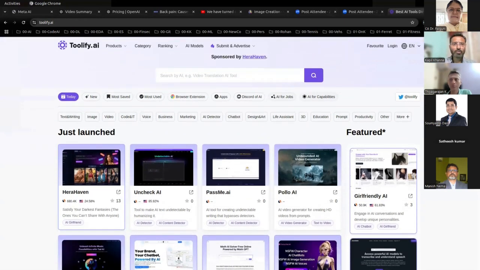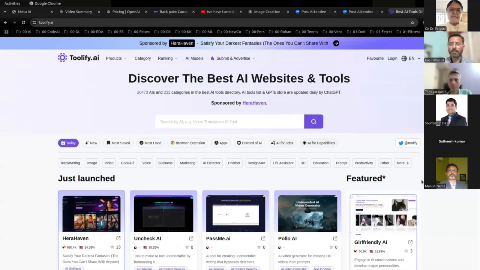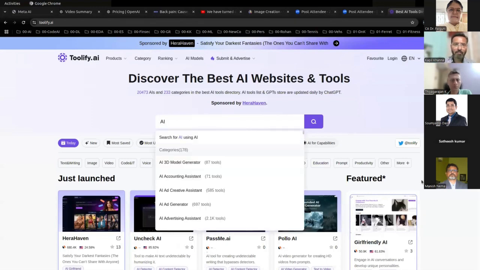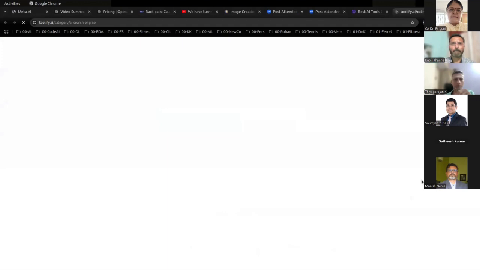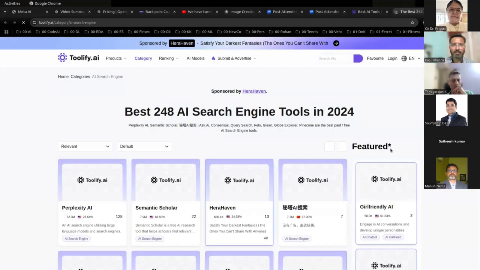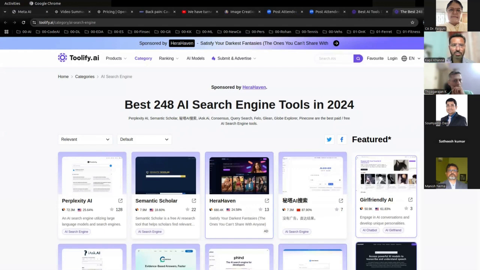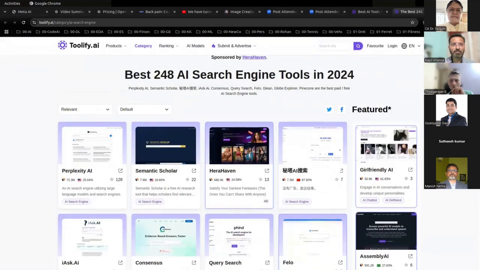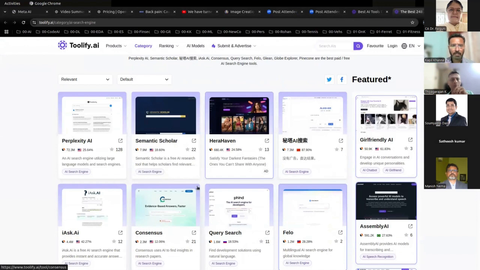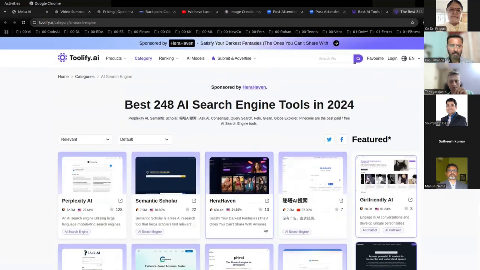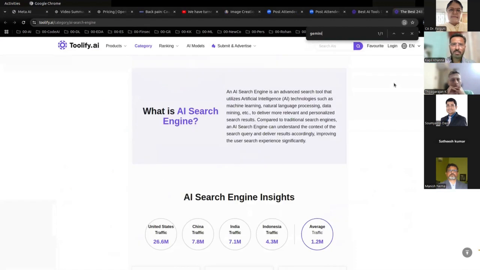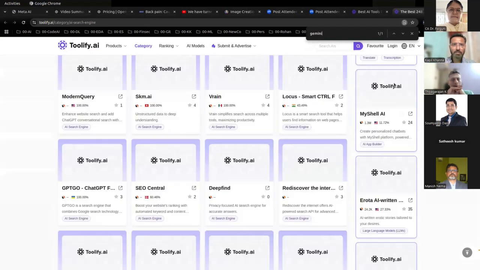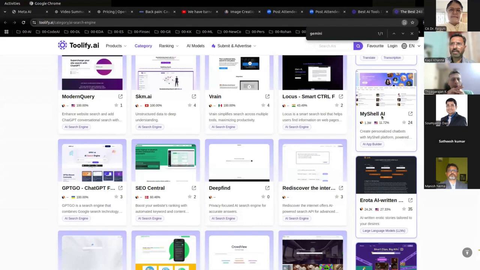Now, let's say you want an AI search engine. So it will bring you the best AI search engines, and you will see that Perplexity is at number 1. Let's look at Gemini. There is a Gemini AI also that comes up. Not finding it.